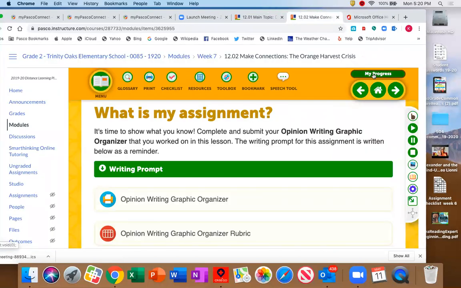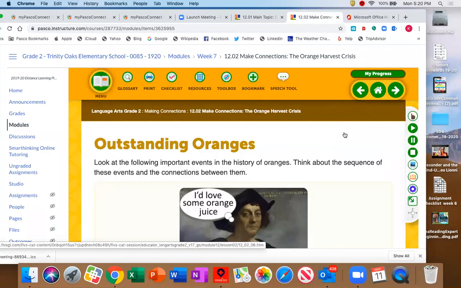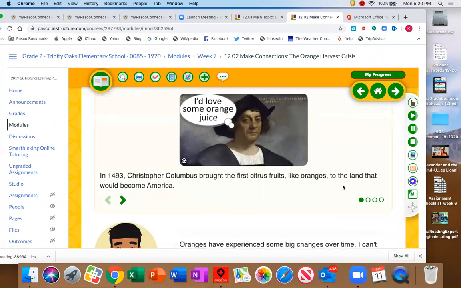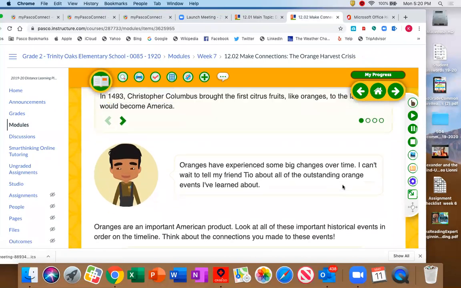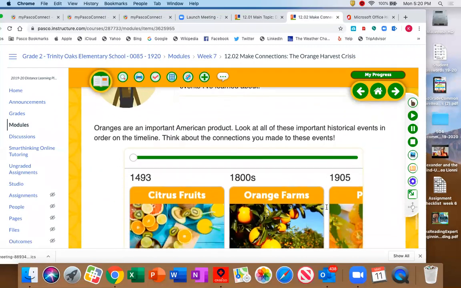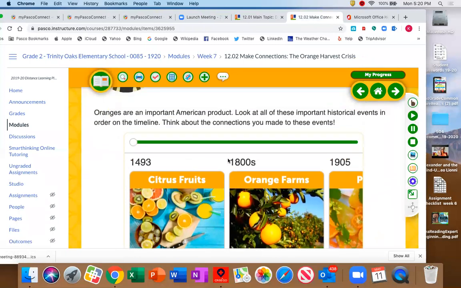Now, if I go back and we look on page 6, they talk about the outstanding oranges, and so it kind of gives you a little background knowledge about oranges. Remember to click on all these buttons here, okay? And it gives you a timeline. So you're going to want to look through this timeline and understand that.